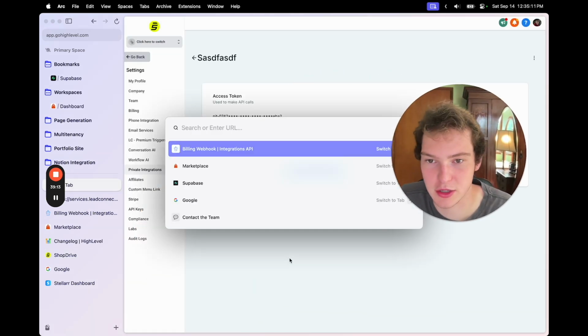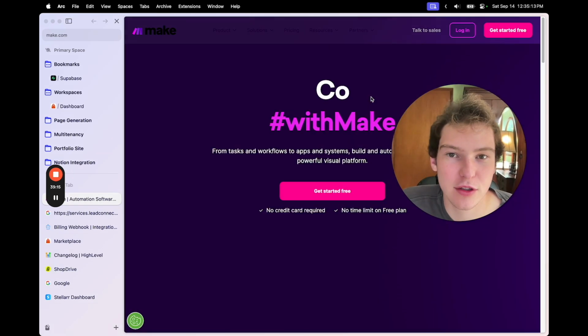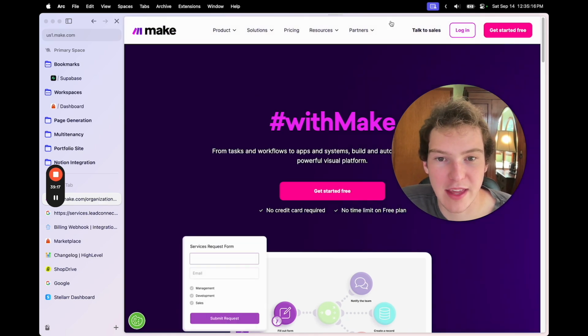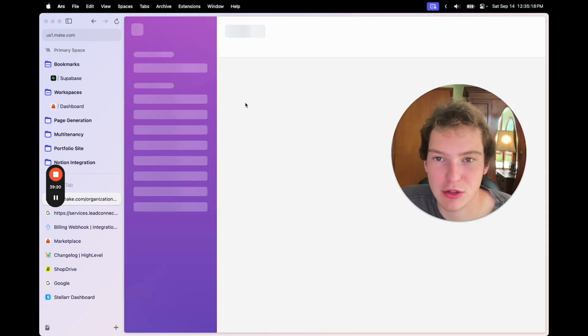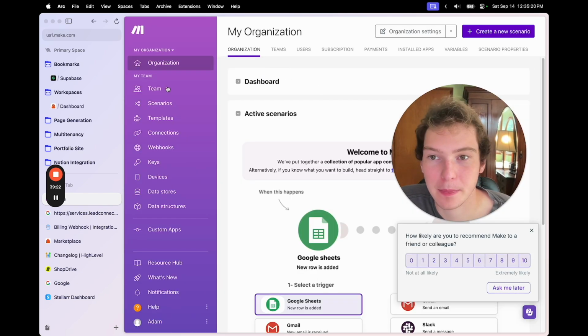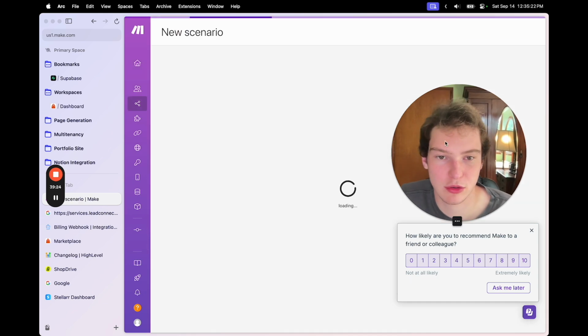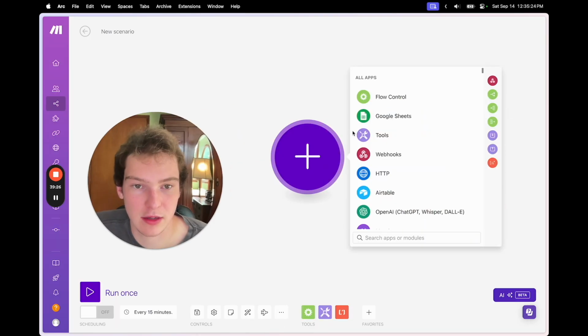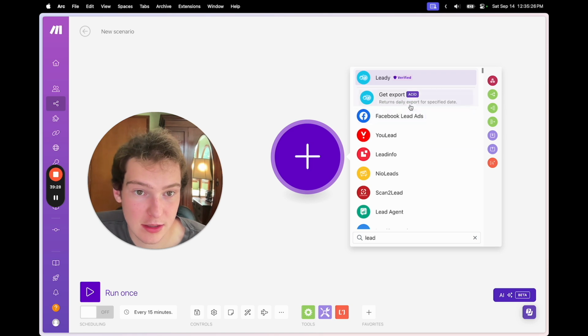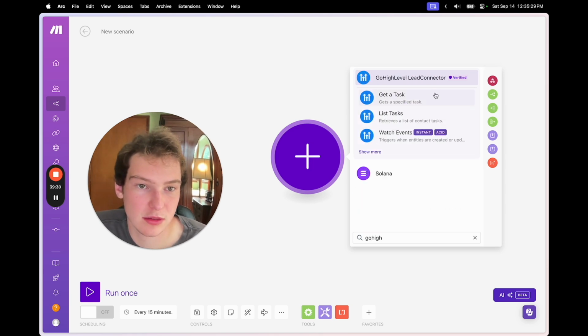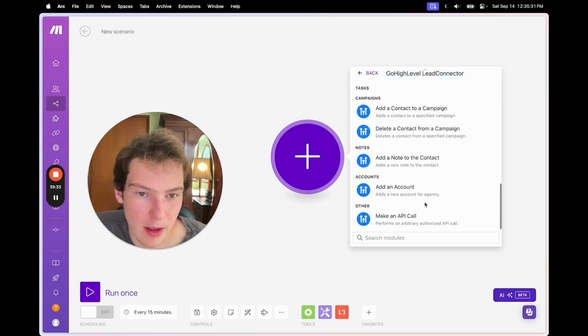Another way to do this is if we head over to make.com, then they actually have a way to set this up in a new way. So we'll create a new scenario, and then we'll do LeadConnector or GoHighLevel. Doesn't really matter. Both will come up.